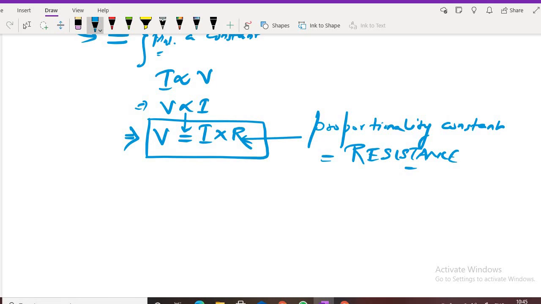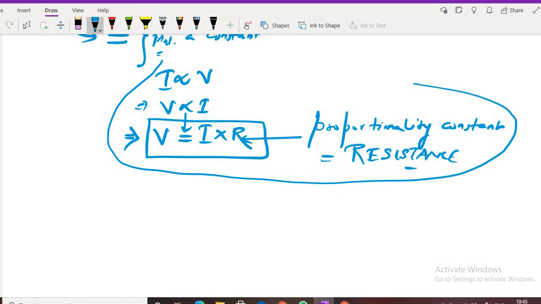Yes, sir. So if somebody asks you Ohm's law, what will you do? Sir, first of all, I will write down the definition that at constant temperature, the current flowing through a conductor is directly proportional to the potential difference. And after that, I will write down this much. So this is the complete theory of Ohm's law. I is proportional to V. Similarly, V is proportional to I, and V equals IR, where R is the proportionality constant of resistance. V means potential difference, and I means current. This much clear?